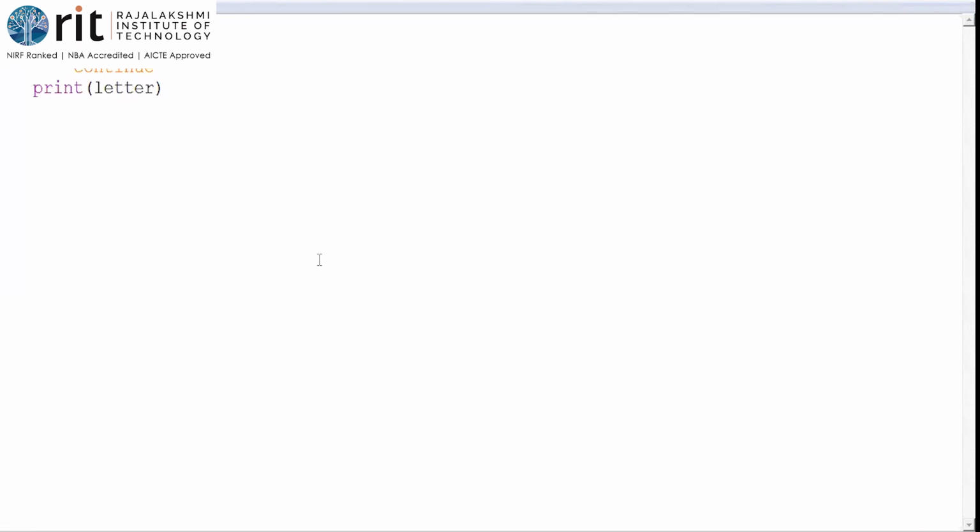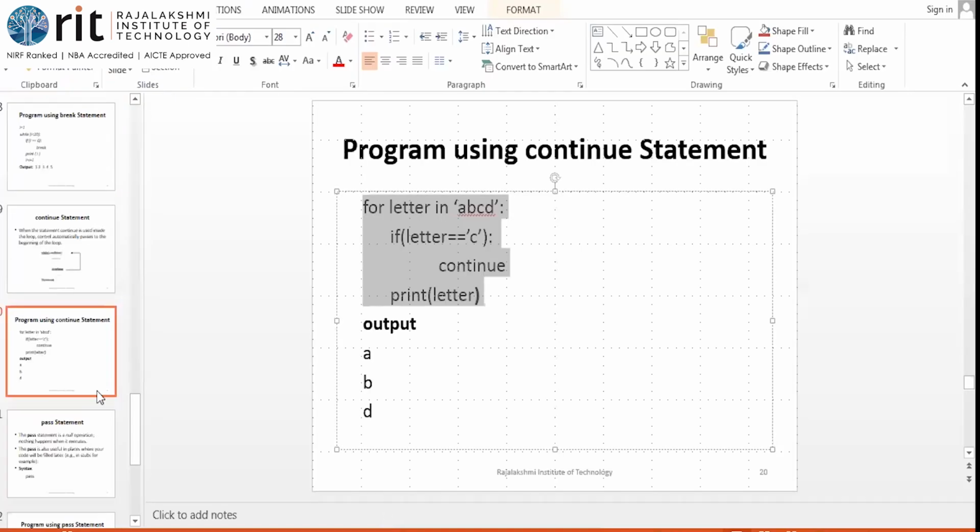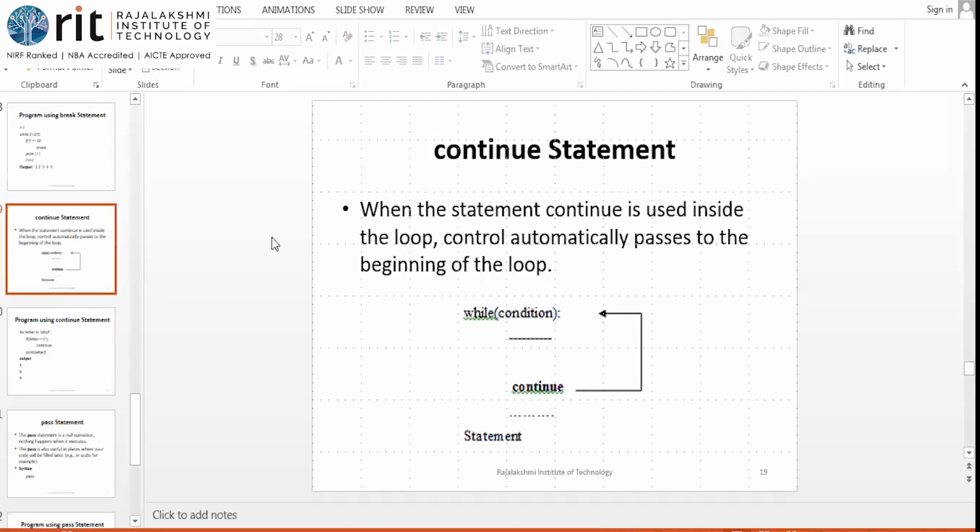Gautam, what is that? It should not have gone out of the for loop and should have gone to the previous statement of the for loop. It is not going to the previous statement. It is going to the for statement. It should go to the condition part. That is how the rule says. Let me show the PPT again to you. See, continue and the condition for the. See, when the statement continue is used inside the loop, the control automatically passes to the beginning of the loop. It is not to the lines previous to it.